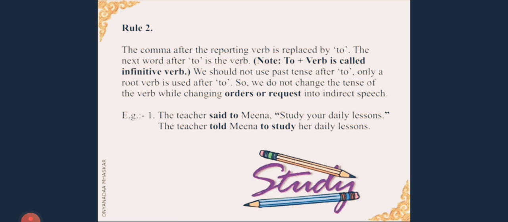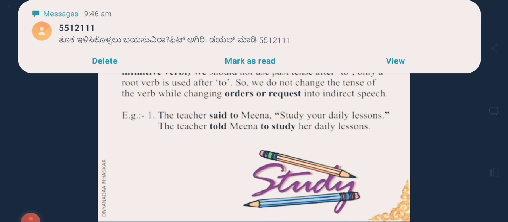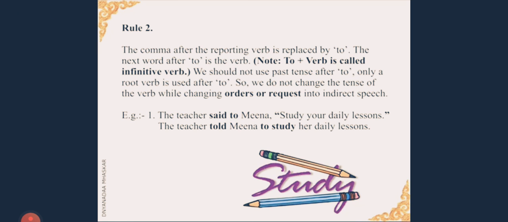Let us now see rule number 2 of imperative sentences. The comma after the reporting verb is replaced by to. The next word after to is the verb. So make a note, to plus verb is called an infinitive verb. We should not use past tense after to, only a root verb. Root verb in the sense the base form of the verb is used after to. So we do not change the tense of the verb while changing orders or requests into indirect speech.